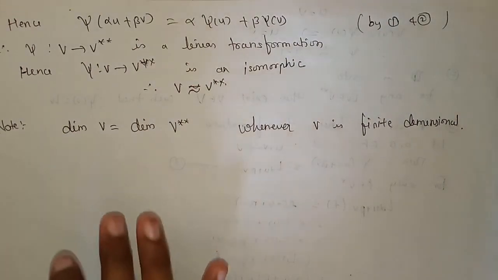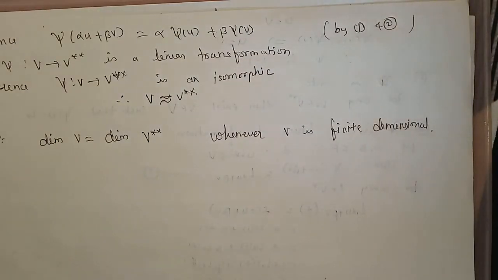Now we will see one more theorem. This is the last theorem on this topic.